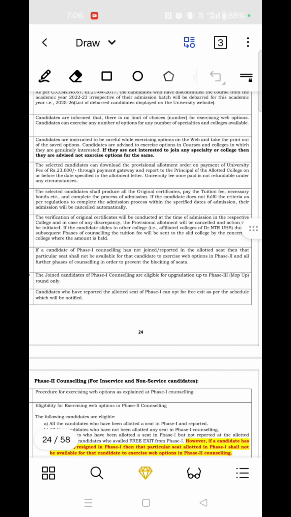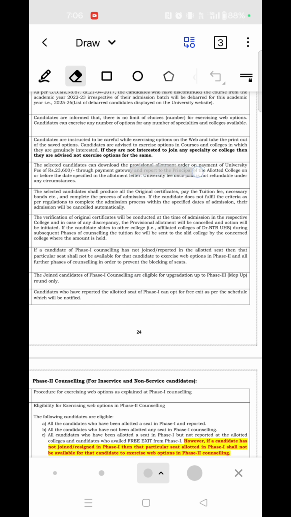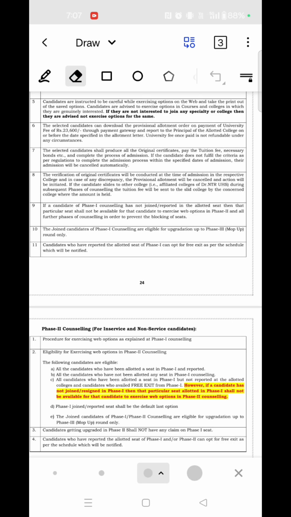After the candidate gets selected, they have to download the provisional allotment order by paying a fee of 23,600. The joined candidates of the phase 1 counseling are eligible for upgradation in phase 2 and phase 3, that is the mop-up rounds.